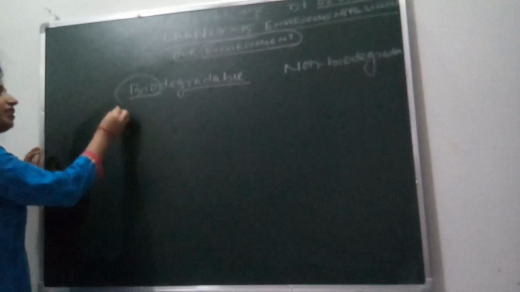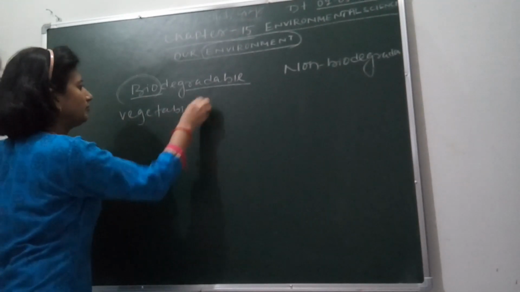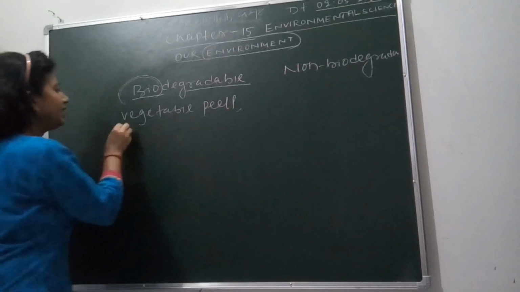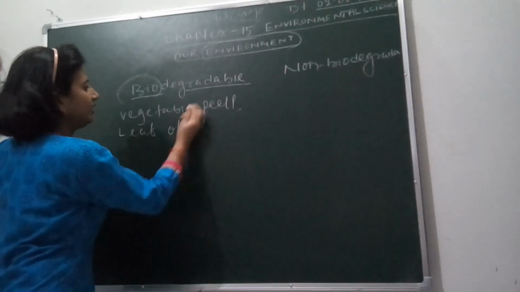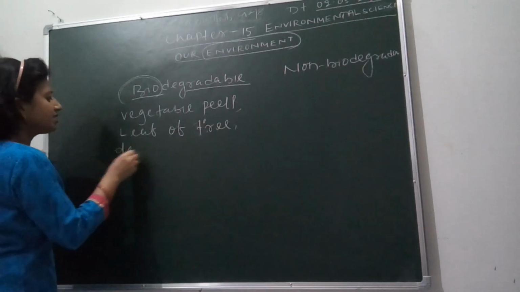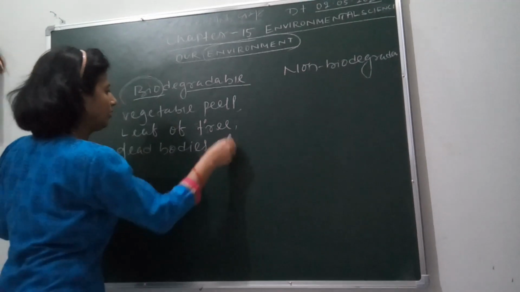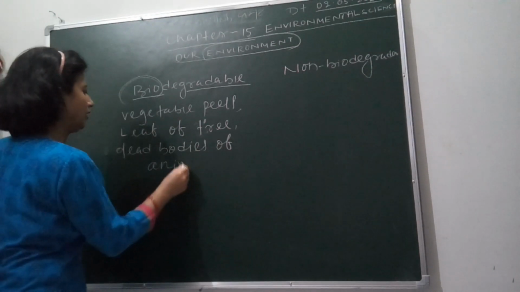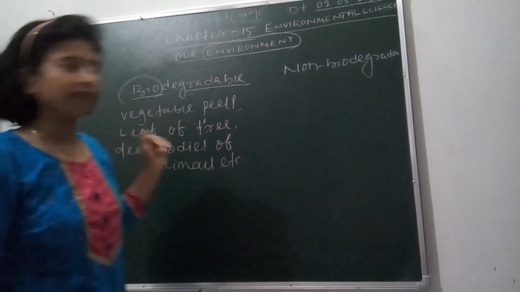So biodegradable waste includes vegetable peels, leaves of trees, dead bodies of animals, etc. So these are biodegradable waste or garbage.